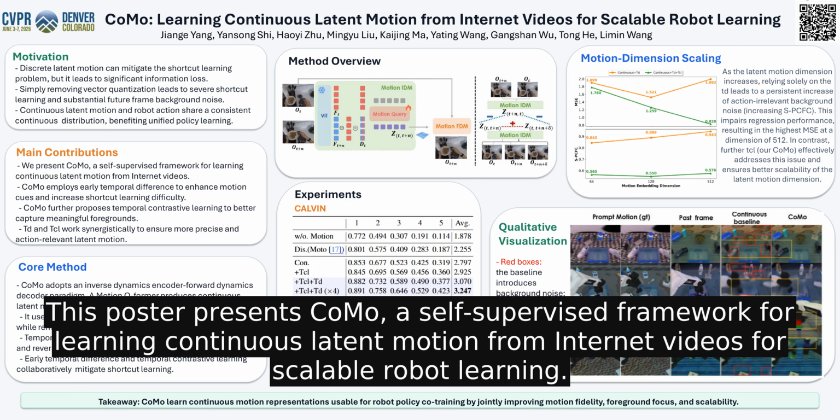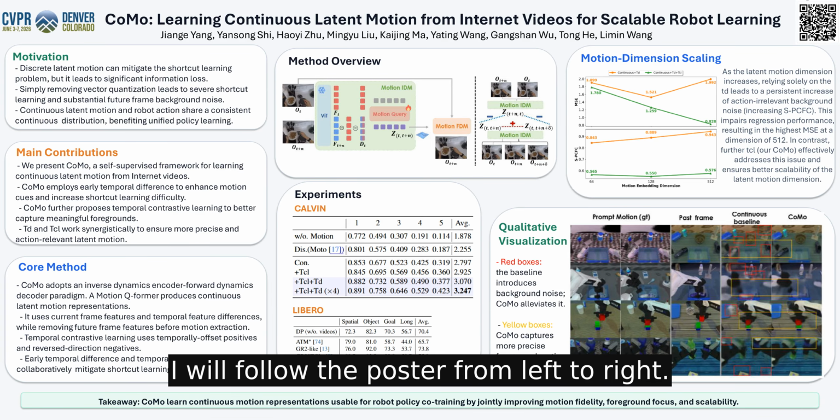Hello everyone. This poster presents CoMo, a self-supervised framework for learning continuous latent motion from internet videos for scalable robot learning. I will follow the poster from left to right.